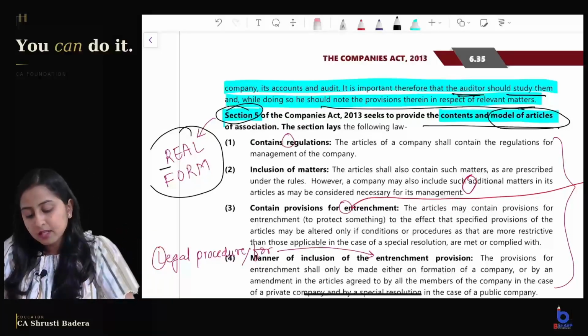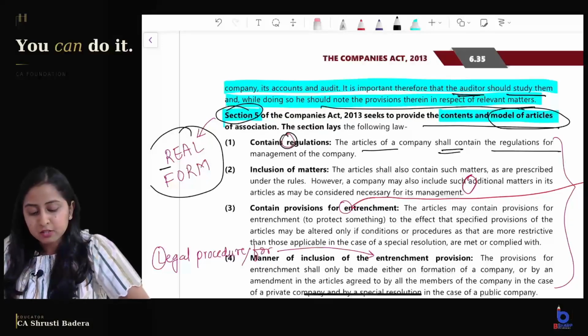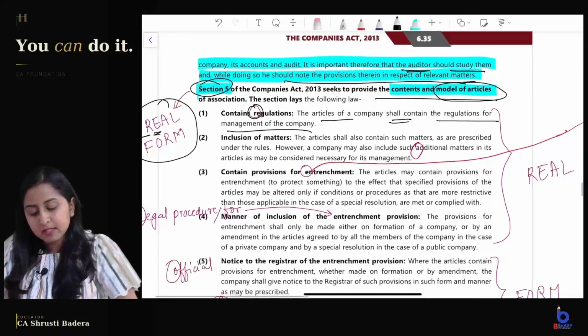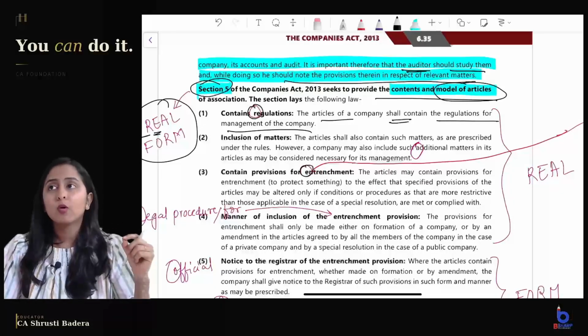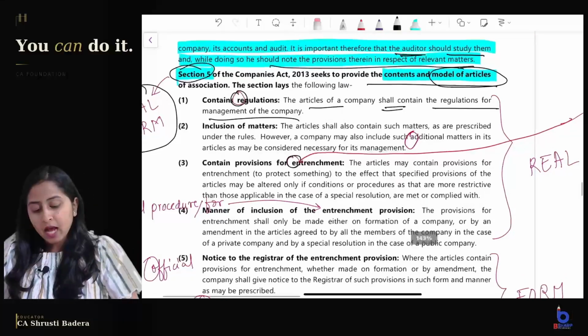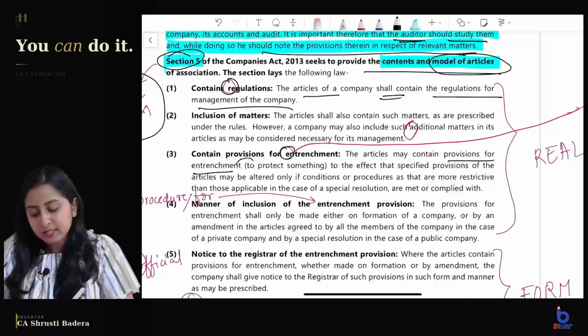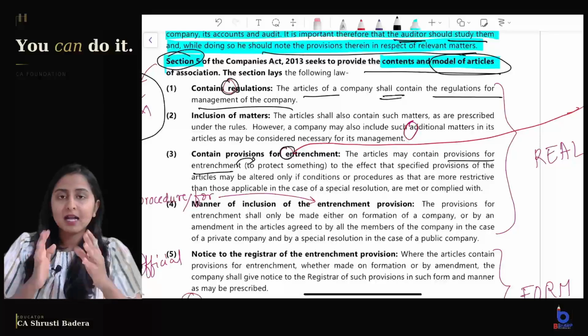What does R mean? Regulations. Articles of a company shall contain the regulations for management of the company. Simple point. What is E? E means articles can contain entrenchment provisions. Now, I will quickly try to explain what entrenchment provision means here. Articles may contain provision for entrenchment. Entrenchment means to protect something, that means to make something more strict. Now, simple, what is relevant here I will explain to you.